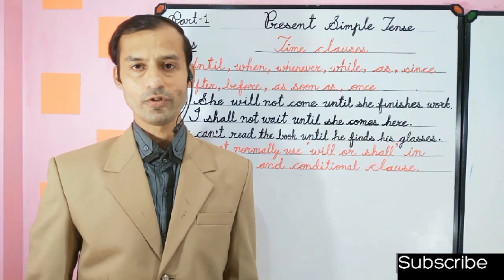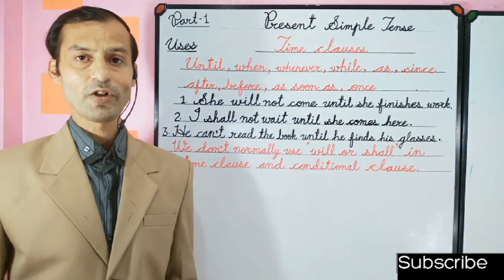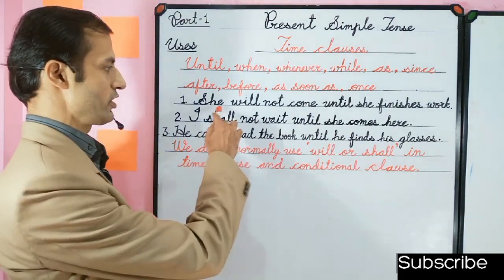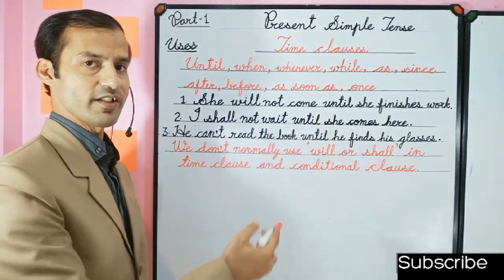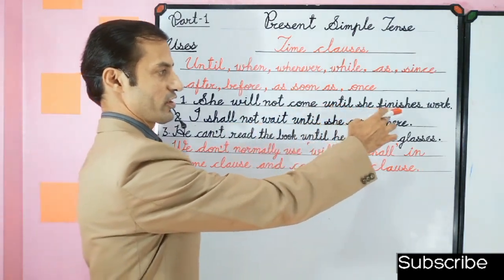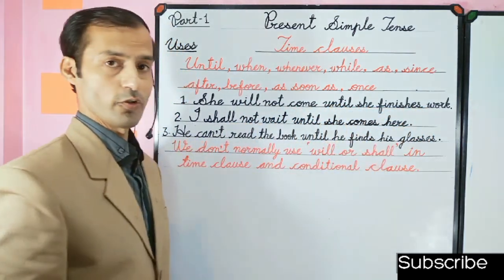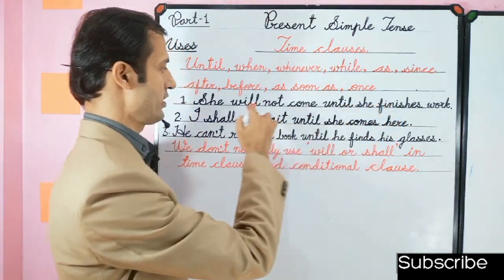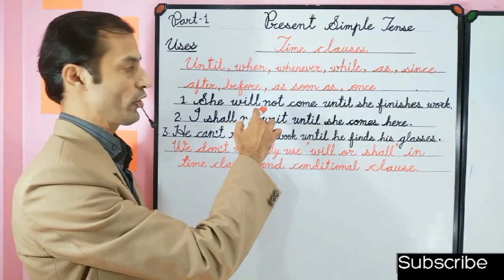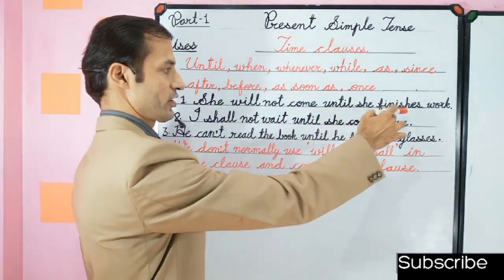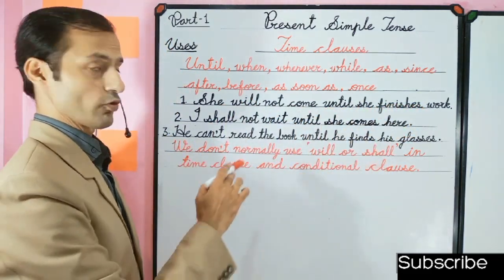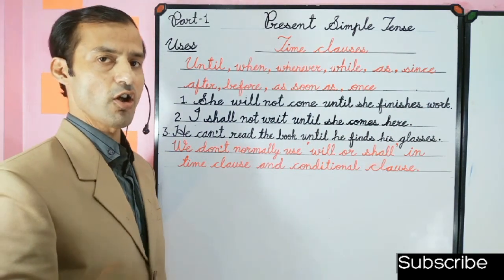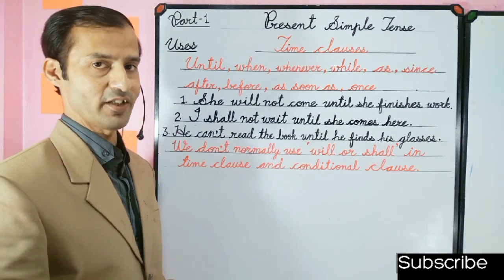This is the negative time clause, because the main clause contains the negative way. Negative means not. So she will not come. We can also say that she won't come until she finishes work. So it describes the negativity, the negative way, because the main clause contains the negative point. She won't come until she finishes her work. And so this is the right sentence. And remember that the time clause may come before or after the main clause.